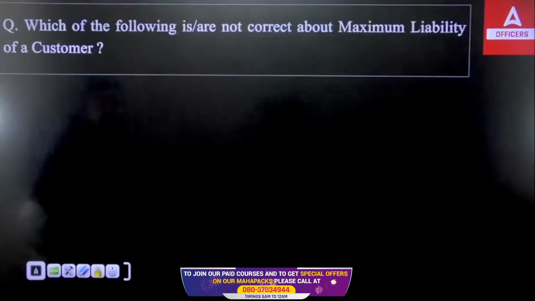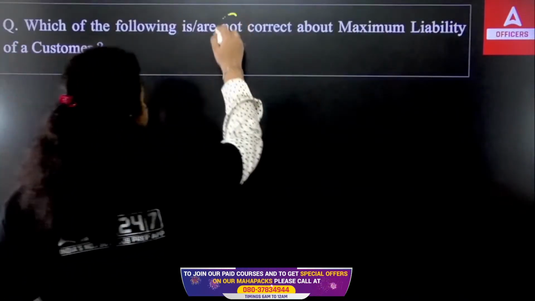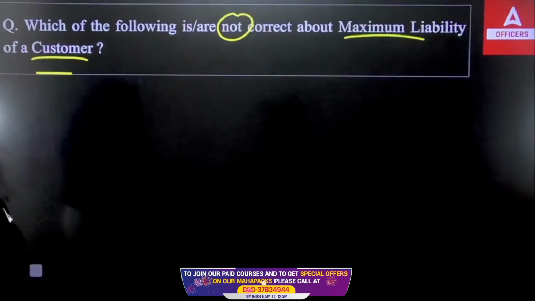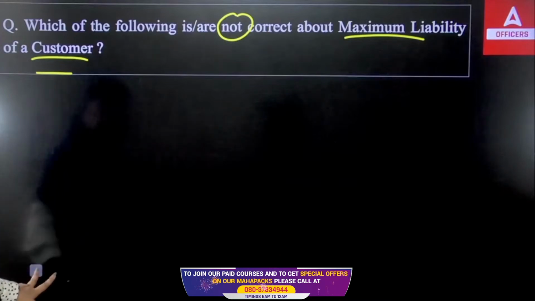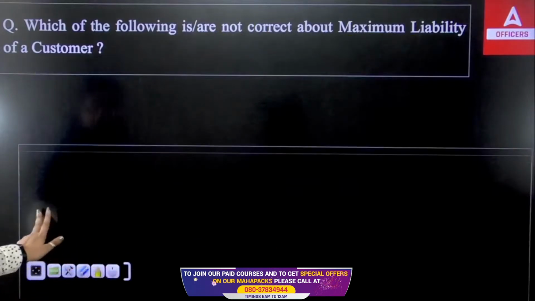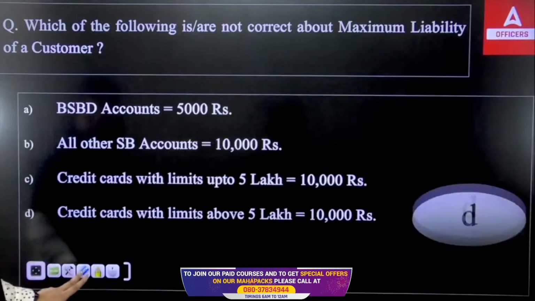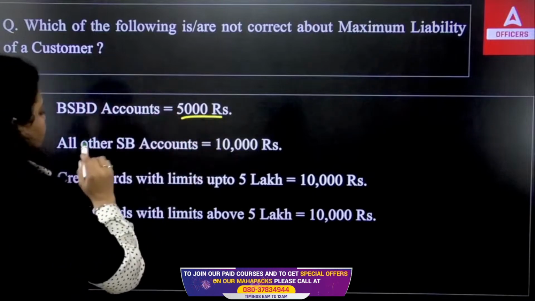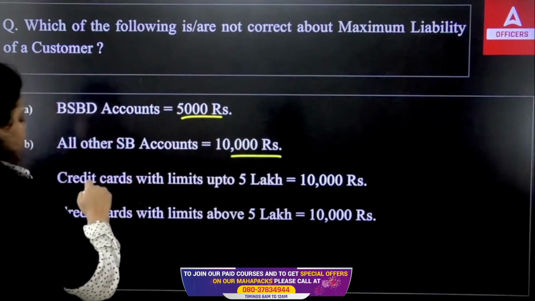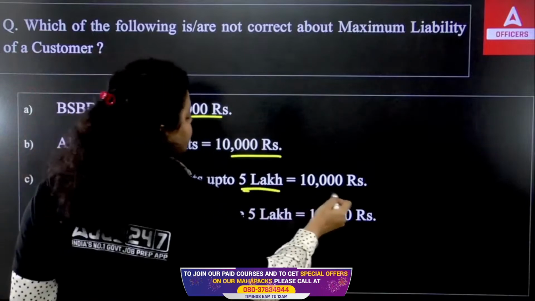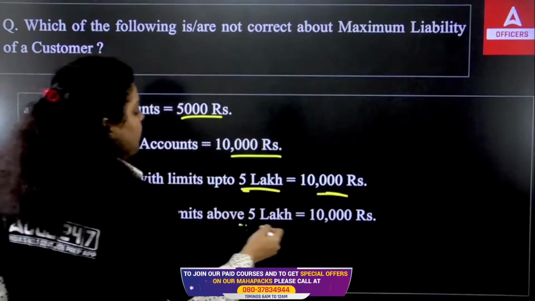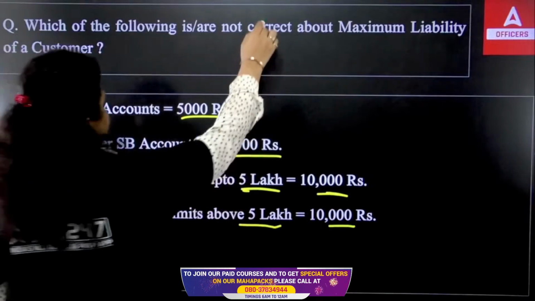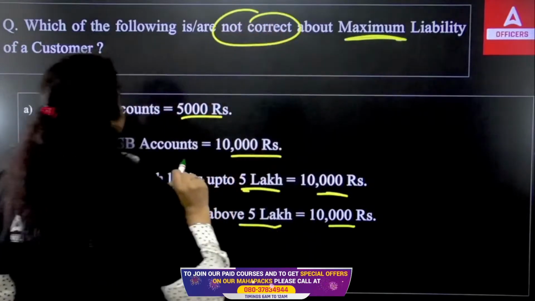Now next question we have, which of the following are not correct about maximum liability of a customer? Not correct about a maximum liability of a customer. And we have options. First, BSBD account 5,000 rupees, all other savings bank account 10,000 rupees, credit card with limits up to 5 lakh, that is 10,000, credit card with limit above 5 lakh 10,000. So what do you think, which of the following is not correct? Like in case of what we are talking about, the liability of a customer.